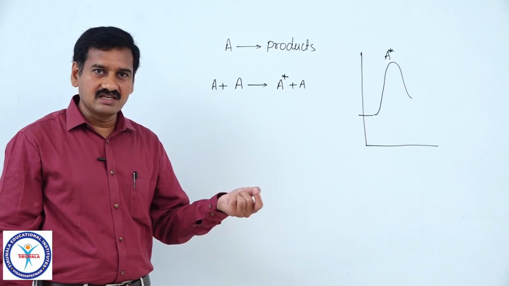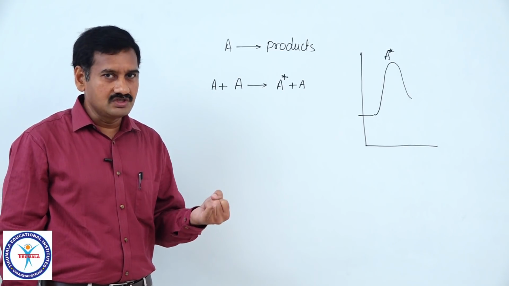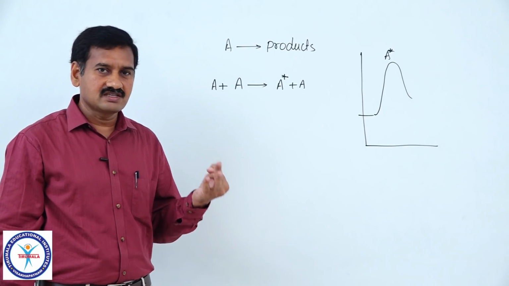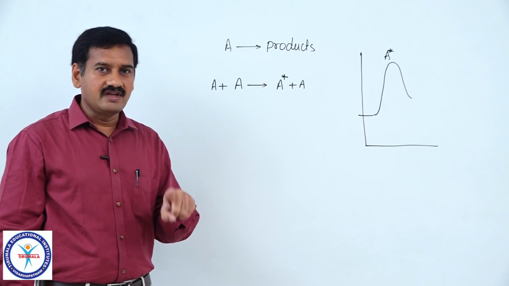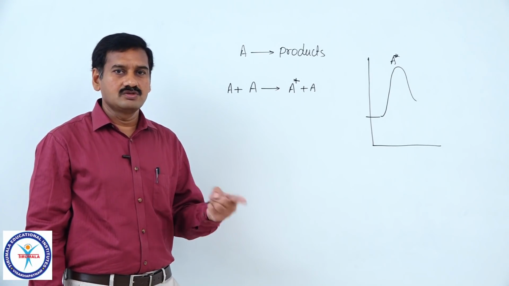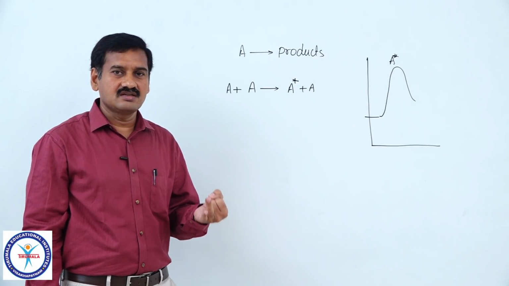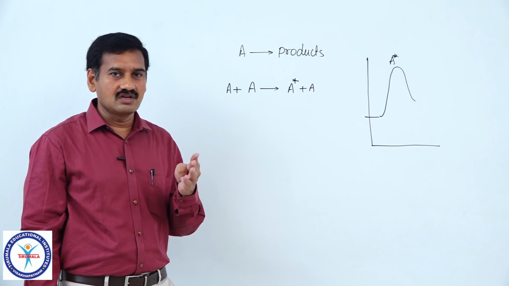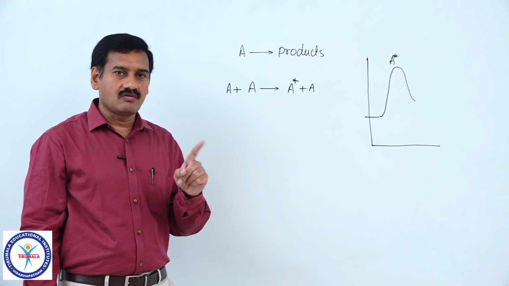Does that statement have any meaning? No. Molecularity can't be 0, it can't be negative, and it can't be a fractional value either. But as far as order of reaction is concerned, all these are possible. Zero order reactions are known to us, first order reactions, fractional order reactions, even negative orders are also possible, because that is only an experimental quantity.